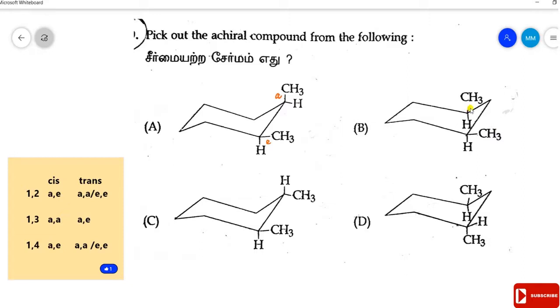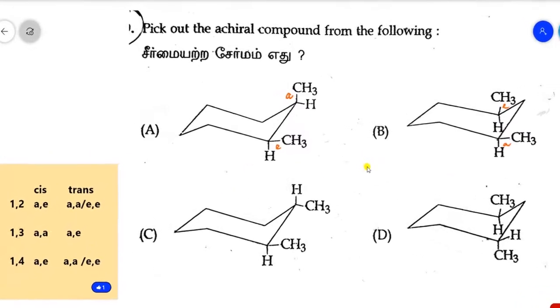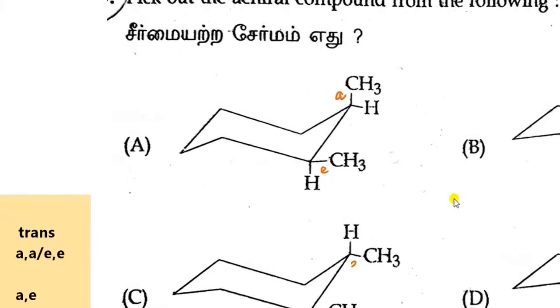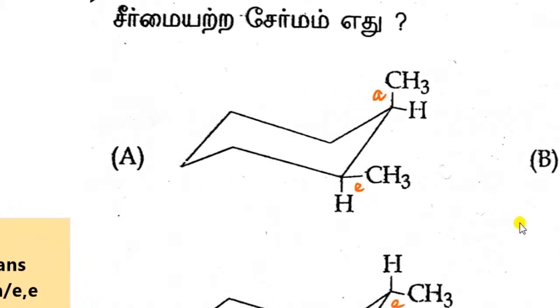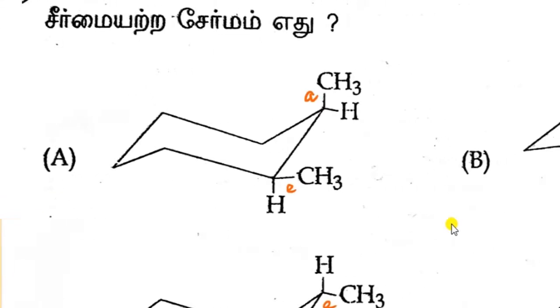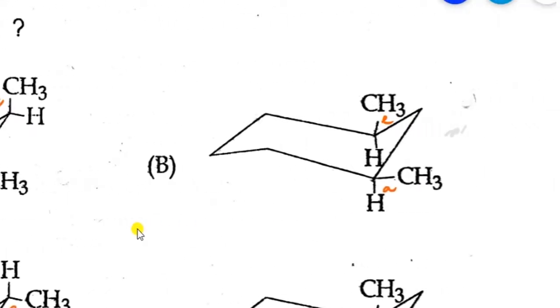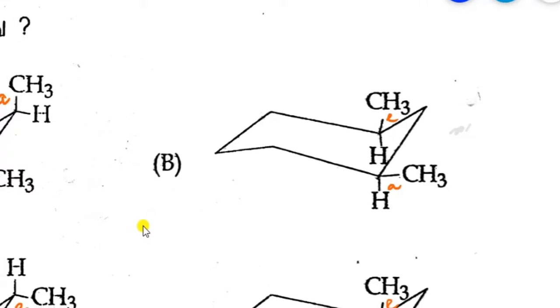One is equatorial, another one is axial. So this is equatorial and this is axial. Then this is 1,2 disubstituted, both are equatorial, so it is equatorial, equatorial. It is 1,3 disubstituted, one is equatorial and another one is axial. Clear?